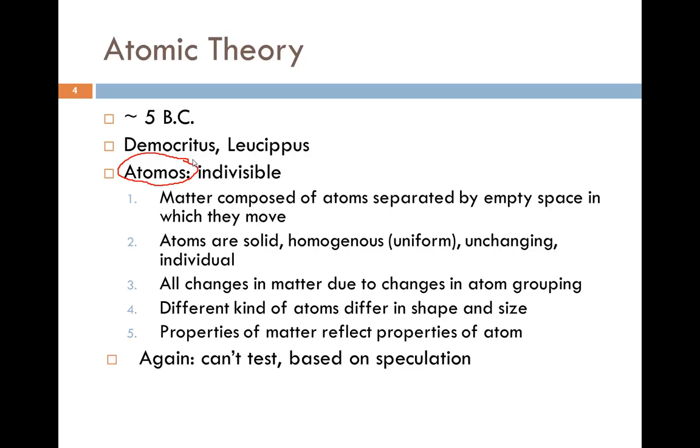Atoms are solid, homogeneous, or uniform, unchanging, and individual. All changes in matter are due to changes in these atom groupings. And different kinds of atoms differ in shape and size. Properties of matter reflect these properties of the atoms. Again, you can't test it. This was just based on speculation because they didn't have the proper equipment.